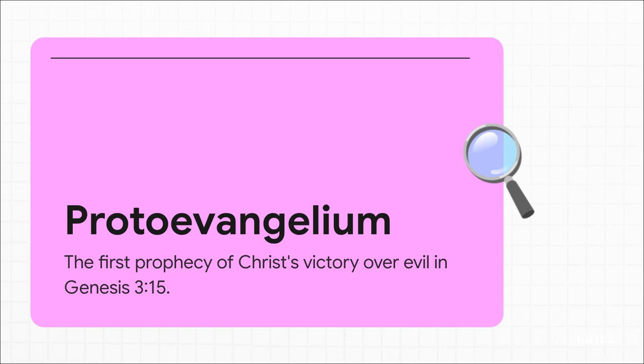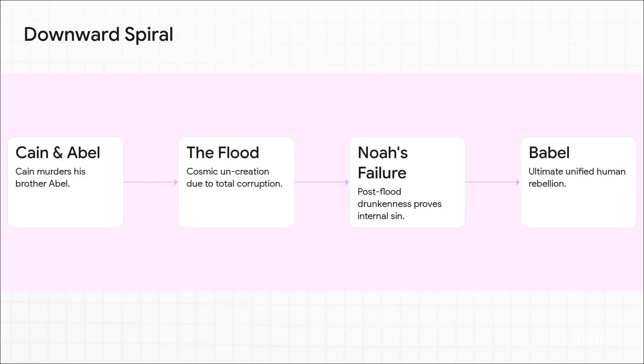But amidst all this tragedy, we find a crucial theological term to define for our class today, the proto-evangelium. This represents the very first promise of redemption. God declares that the offspring of the woman will ultimately crush the head of the deceptive serpent. It's this tiny yet immensely powerful glimmer of hope in a really dark moment. From that point on, the historical narrative just traces a terrifying downward spiral.